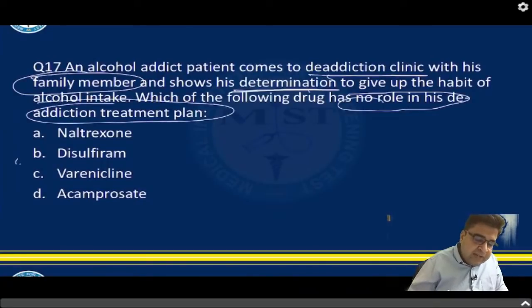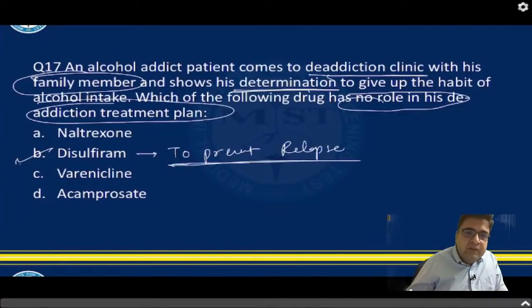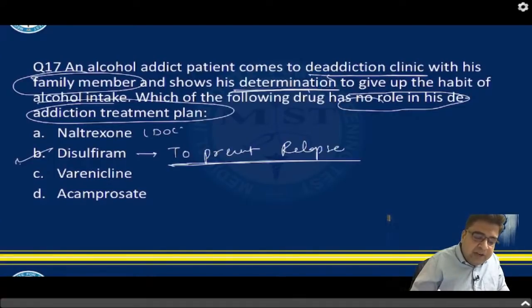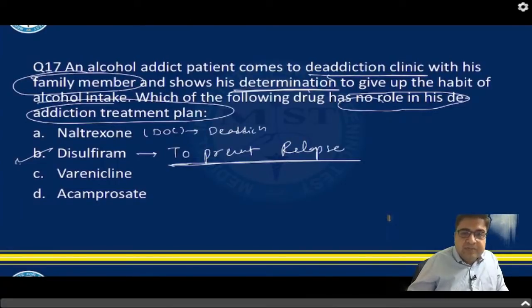So the answer is disulfiram. Disulfiram is a drug that is given to prevent relapse. So this medicine has no role in de-addiction; it is only given to prevent relapse. So the answer is B. Most of you gave the correct answer. Naltrexone is the overall drug of choice for de-addiction.